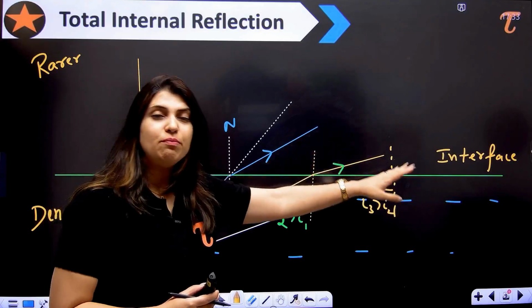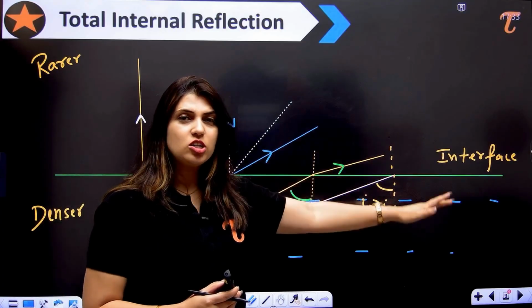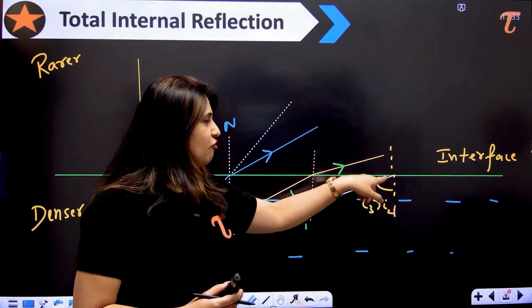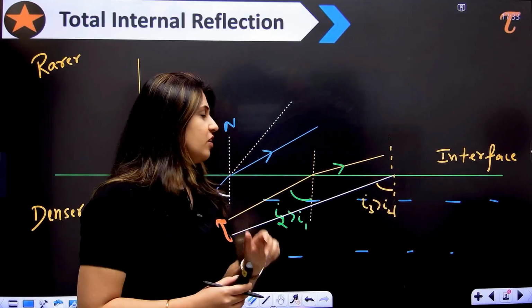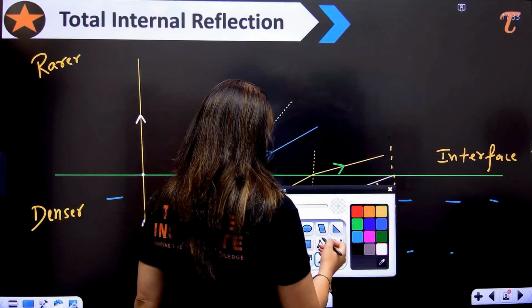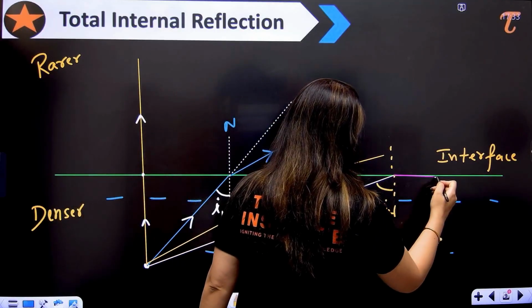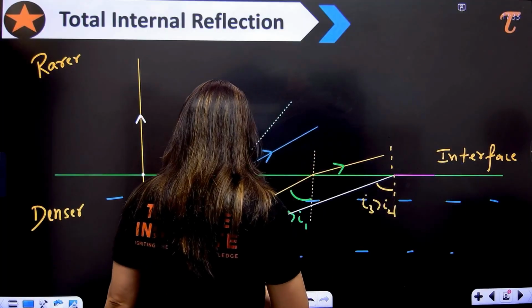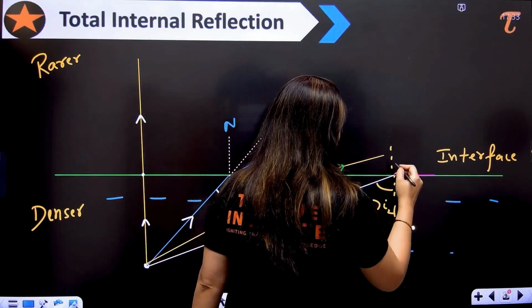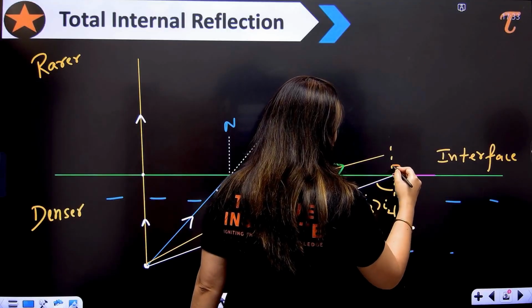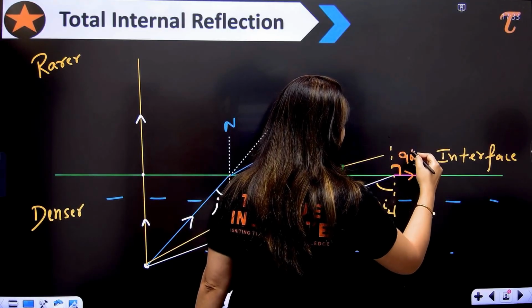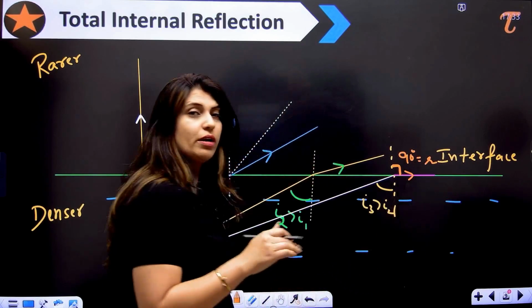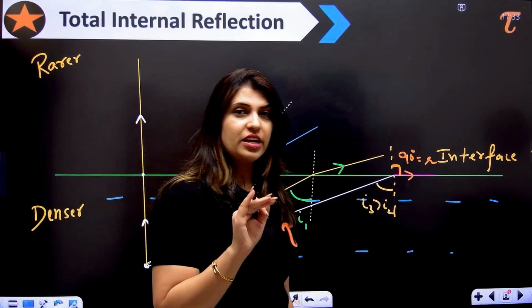Now I am at that particular situation where I find that the refracted ray is going like this. See, it is going like this. So here I can say that this is the refracted ray. So the angle of refraction is 90 degrees here.